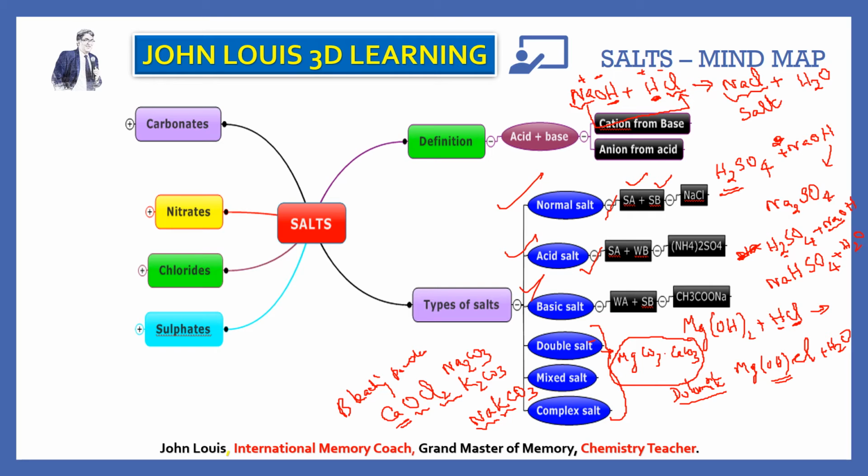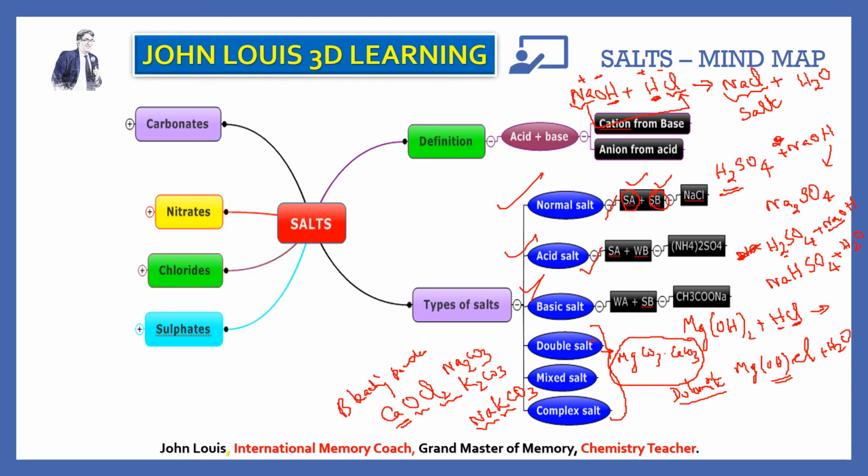Then another way of explaining normal salt: when a strong acid reacts with a strong base, you will get a salt. That salt will be known as normal salt. For example, sodium chloride. The strong acid is hydrochloric acid, the strong base is sodium hydroxide. Therefore, sodium chloride is the normal salt. Then what is meant by acid salt? Acid will be strong and the base will be weak.